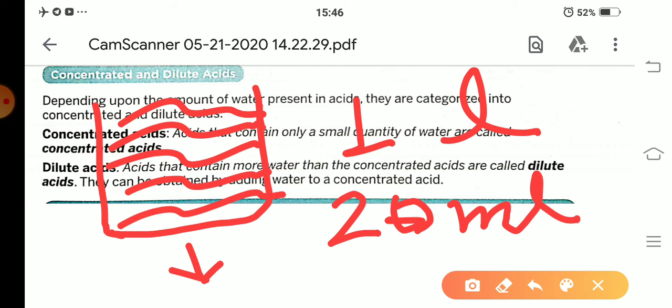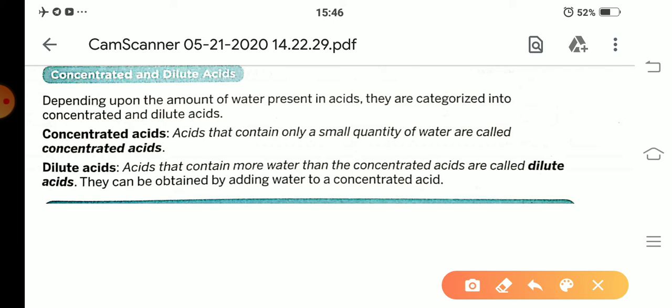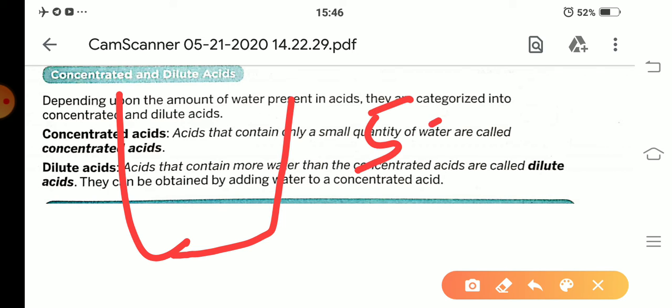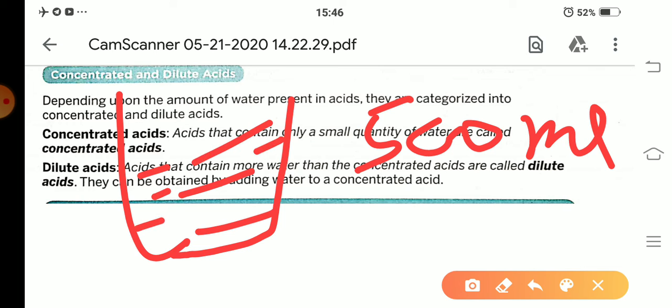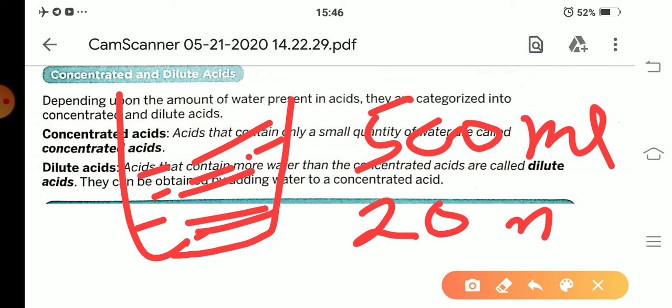Okay. Next example, we take a beaker, and in this beaker 500 ml acid and 20 ml water are present here. Then this acid is known as concentrated acid because these acids contain only a small quantity of water. Okay.